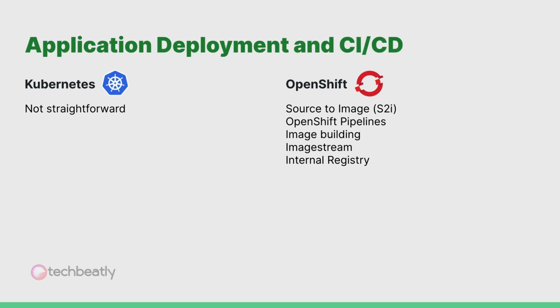Let's talk about application deployment and CI/CD. As I mentioned just now, deploying an application in Kubernetes is not that straightforward. I am not talking about a simple Nginx pod, but a full stack application with multiple workflows. Features in OpenShift such as S2I, inbuilt CI/CD, templates and catalogs, etc. will make the application deployment very easy.